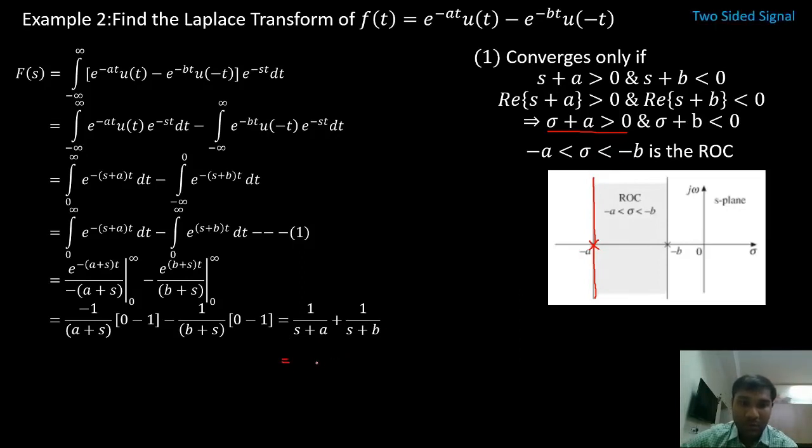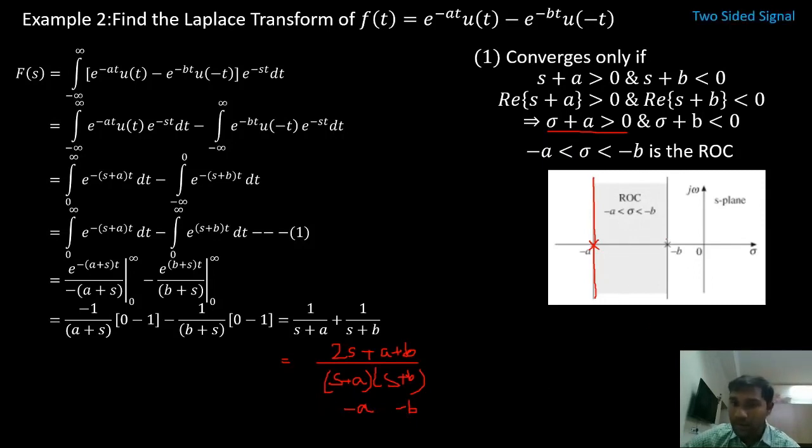How will I find my poles? The denominator is s plus a into s plus b, and my numerator is going to be 2s plus a plus b, right? To find the poles, I have to equate the denominator to 0. So s equals to minus a and s equals to minus b are my poles.